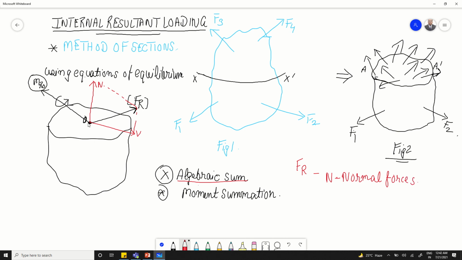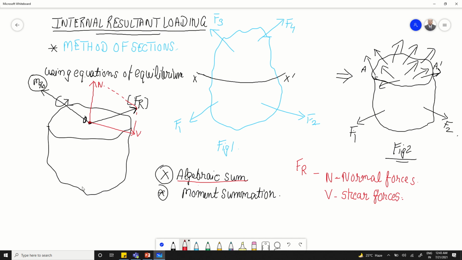The other force, which is parallel to the exposed area, lying in the plane of this exposed area, or acting tangentially to it, we call the shear force. Any force parallel to the area considered is called shear force. This means that at every point there will be two types of forces acting simultaneously: the normal force, perpendicular to the exposed area, and the shear force, parallel to it.